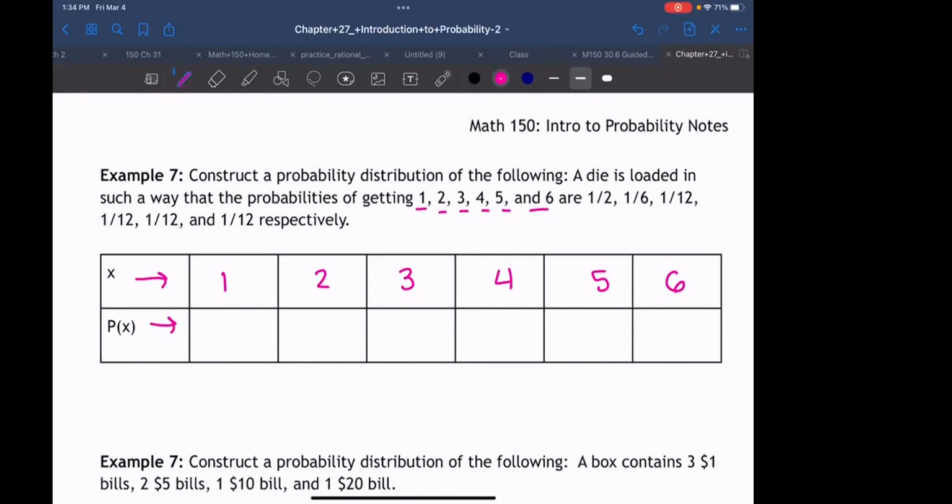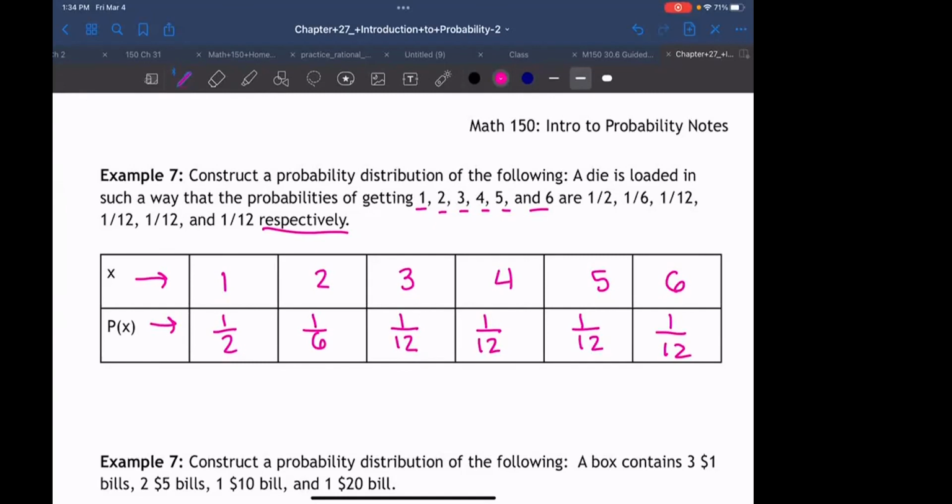What's the probability of 1? 1/2, good. The respectively word just means that 1 is 1/2, 2 is 1/6, 3 is 1/12, and so on. So 1/2, 1/6, 1/12, 1/12, 1/12, and 1/12, and we're done. So that's all you do for these questions.